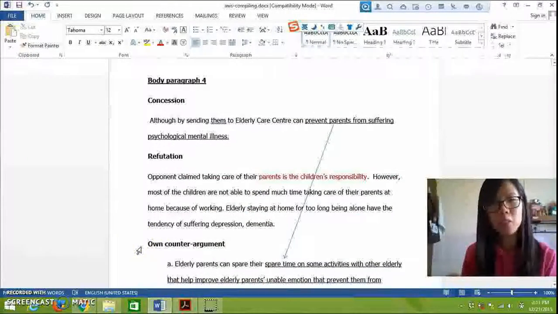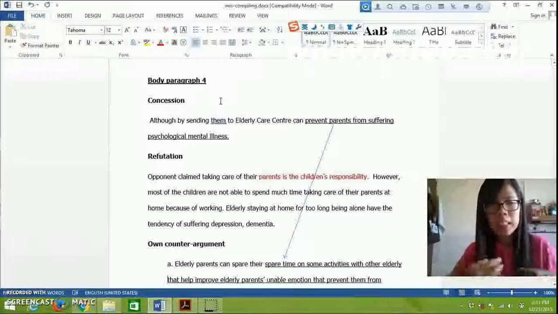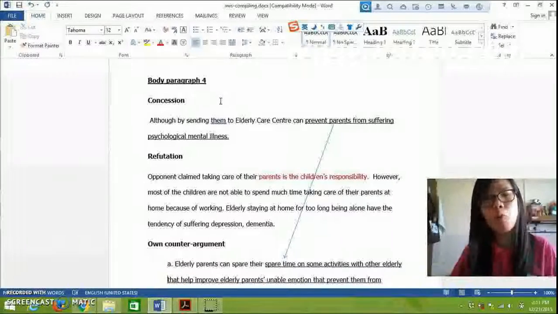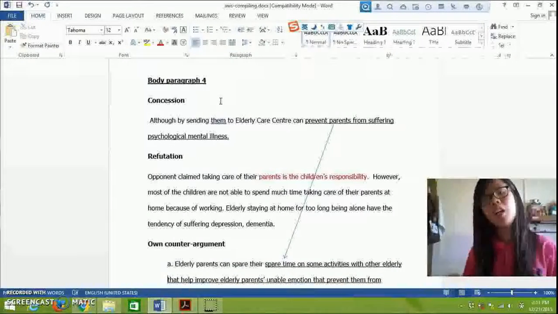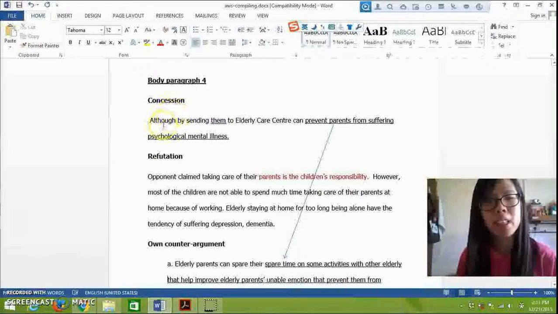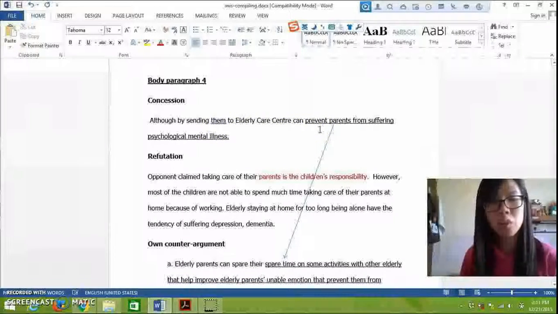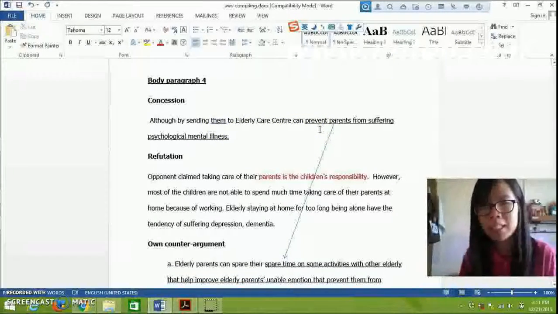Now we are coming to body paragraph 4, which is the arguments for sending elderly to the care center. This paragraph is opposed to the three thesis statements that we have stated before, in the three body paragraphs. The concession is the point saying what the opponents might say in agreeing to send their elderly parents to the care center.